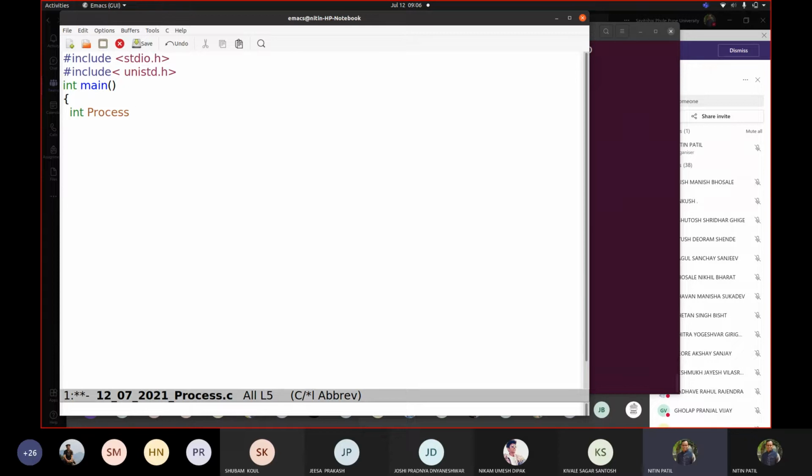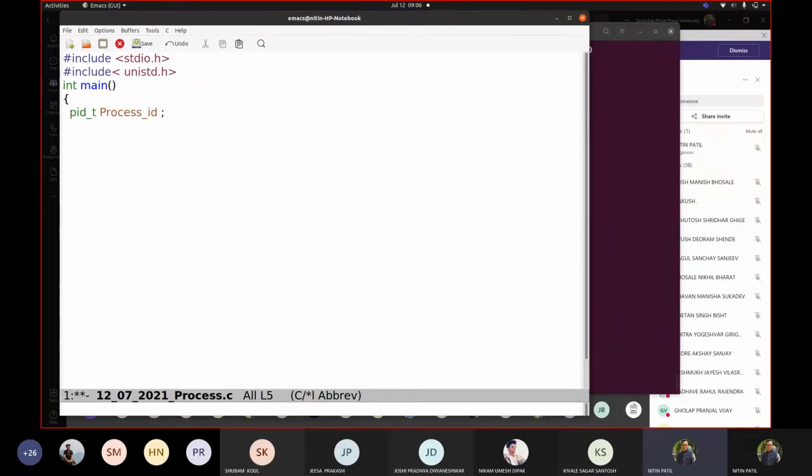Okay, sorry. So here we know that the process ID would be an integer. So let me say process ID. Though we know that process ID is going to be an integer, we have to take a different type for it, which is defined in unistd.h, called pid_t.